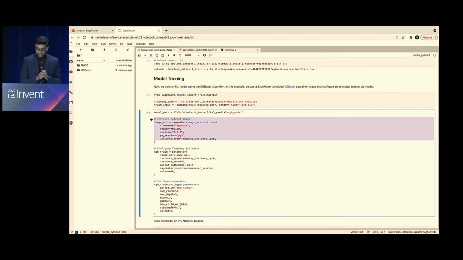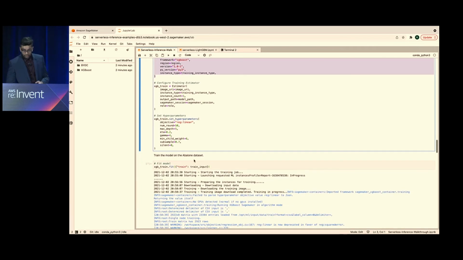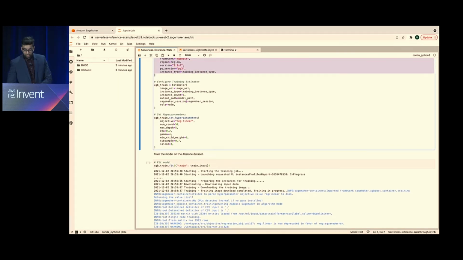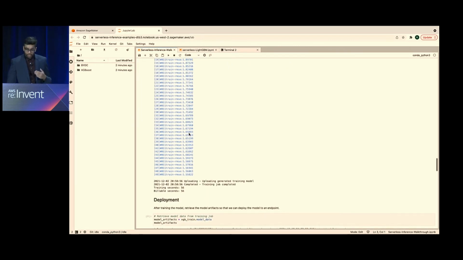Using the Python SDK, we're going to be retrieving that XGBoost algorithm, and as we detailed for model creation, you have two steps. You need to specify the image, whether we support it or whether you brought it on your own. So this is the first step, and then after this, you provide that image and you create this training estimator, and you can train it on whatever data you're working with.